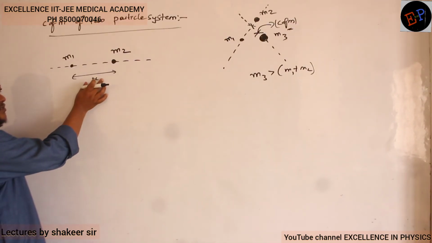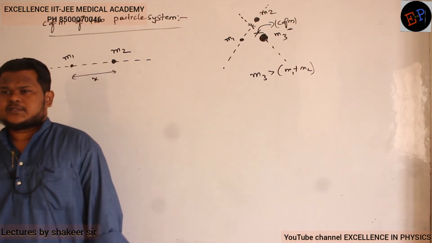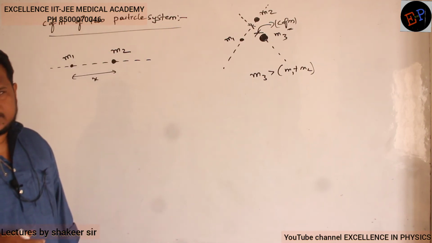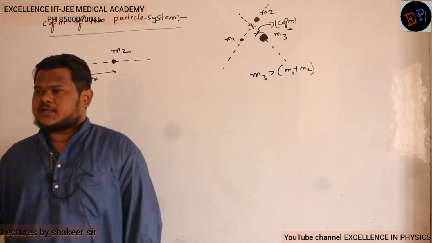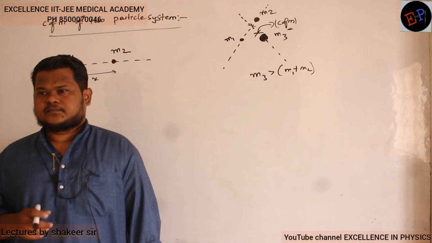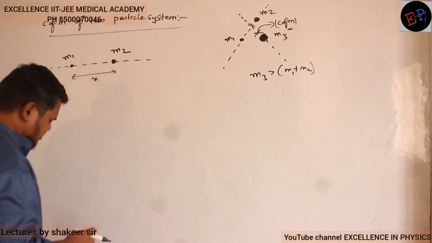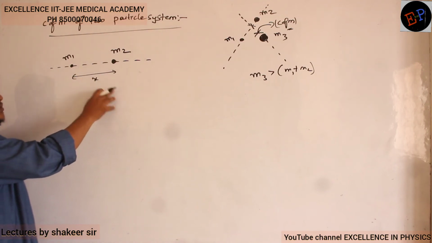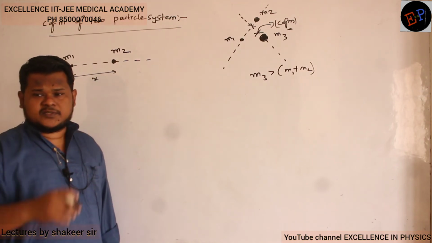They are separated by a distance of x. Understood? So I want to calculate the position of center of mass for these two systems. Can you say how can I calculate? For this system of two masses, I want to calculate center of mass. How can I calculate? Consider this is the x-axis, and definitely center of mass must lie on the x-axis only, because for our two particle system, center of mass must lie on the line which is joining these two masses.